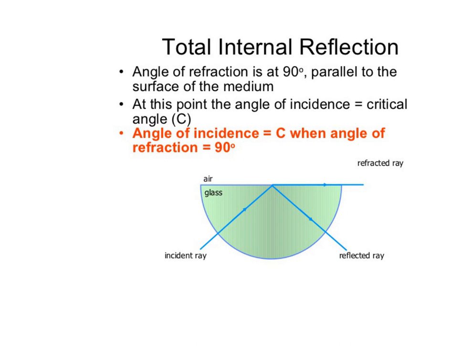Also, consider the points of total internal reflection. First, the angle of refraction is at 90 degrees, parallel to the surface of the medium. Let us see here, this is the incident ray and the refracted ray at an angle of 90 degrees, parallel to the surface of the medium. And the second point, at this point the angle of incidence is equal to the critical angle, I is equal to C. That is, the angle of incidence is equal to C when the angle of refraction is equal to 90 degrees.